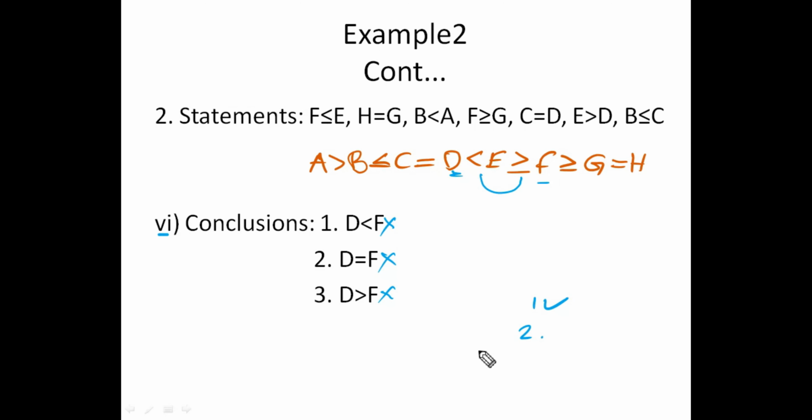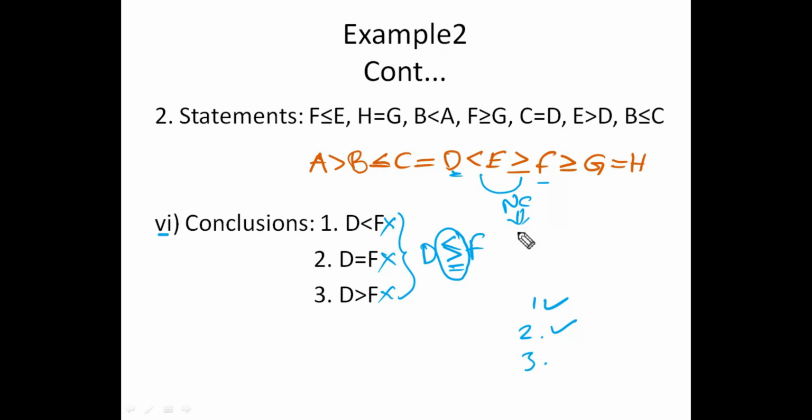Second, all must fail. Yeah, all fail. And third, all together should give the required result. So if we combine all the conclusions, D is here, F is here. From the first conclusion, less than. From the third conclusion, greater than. And from the second conclusion, it is equal to. So either less than, or greater than, or equal to. So our relation is also the same.